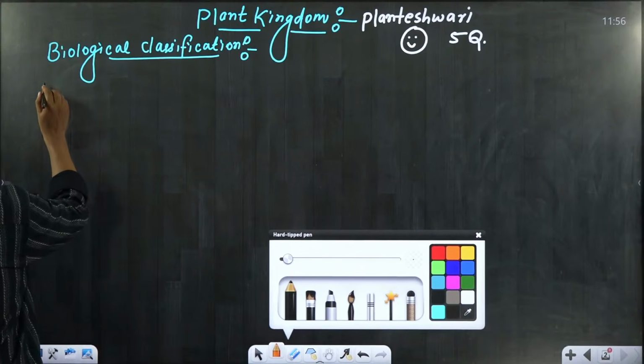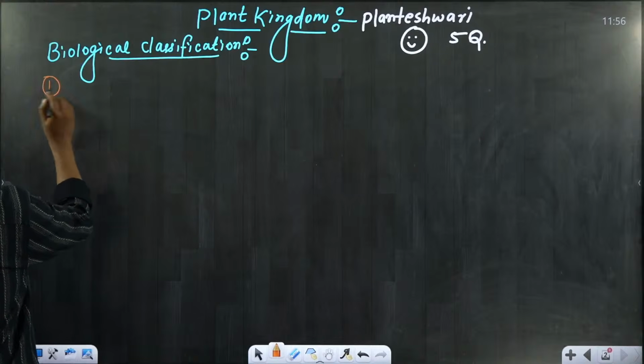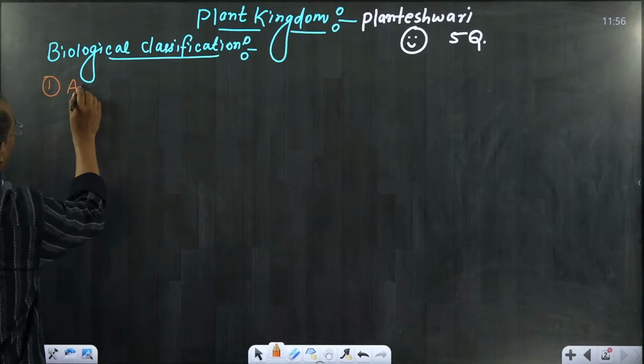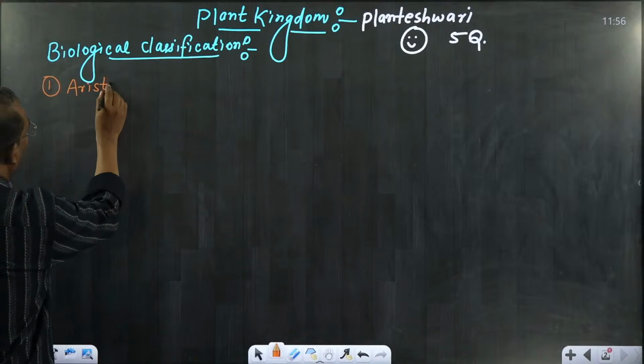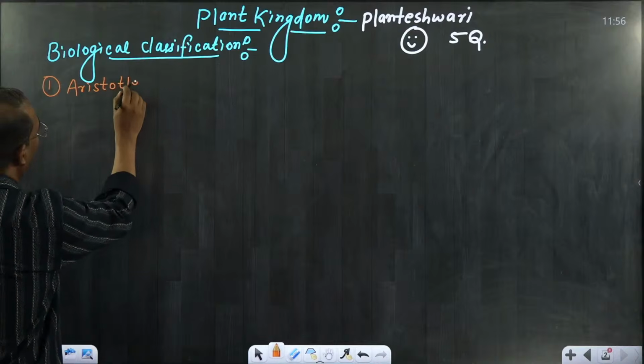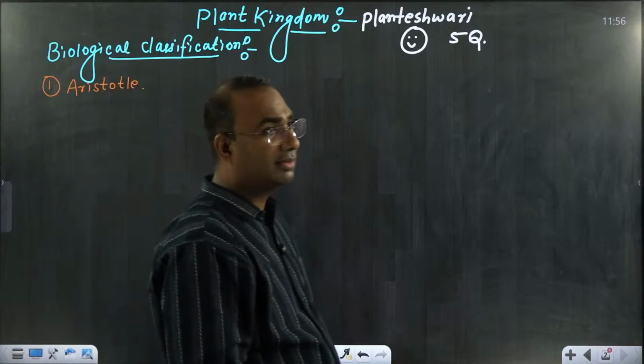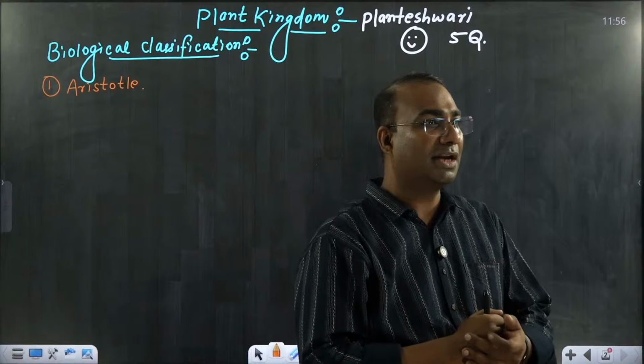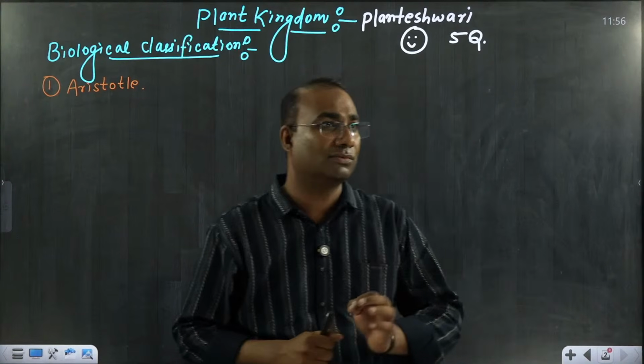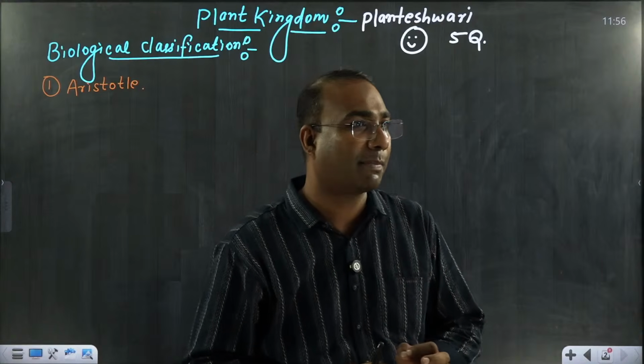So if you talk about the first scientist, the first scientist name you can write is Aristotle. So one simple question: we are talking about botany, so please mention in the comment section who is the father of botany.